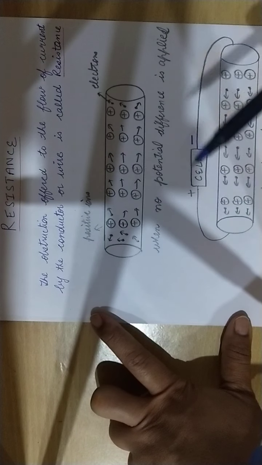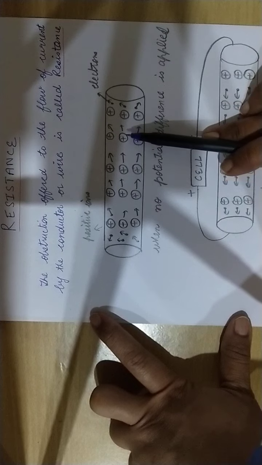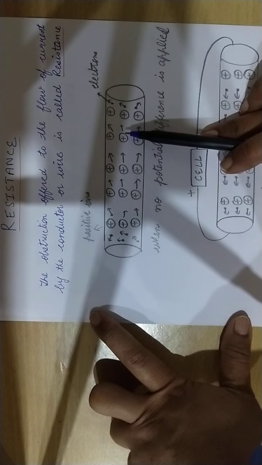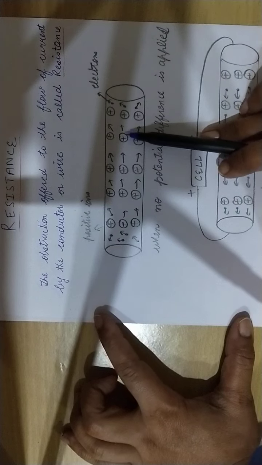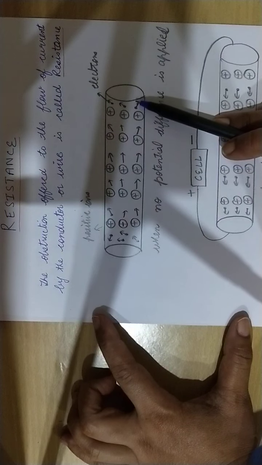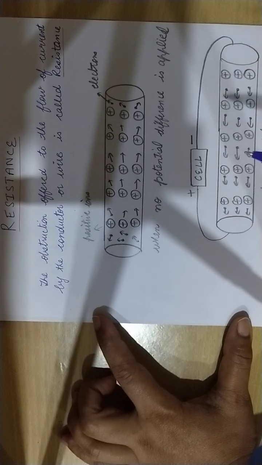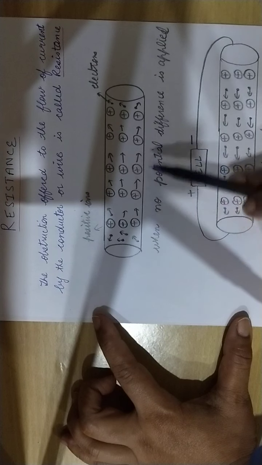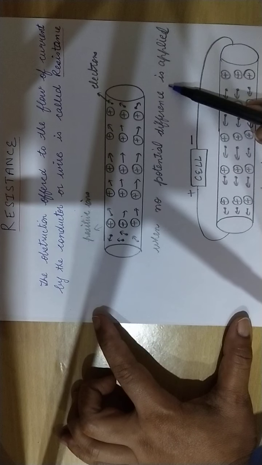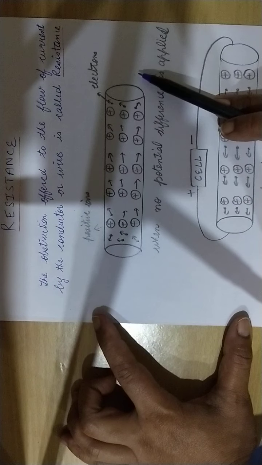So what is the cause of resistance? Why does it take place? The main cause of resistance is the flow of electrons. As you know, whenever two metals react with one another, one will lose electrons and one will gain electrons, right? And in case of conductors, there are a number of free electrons that move freely from one place to another place.